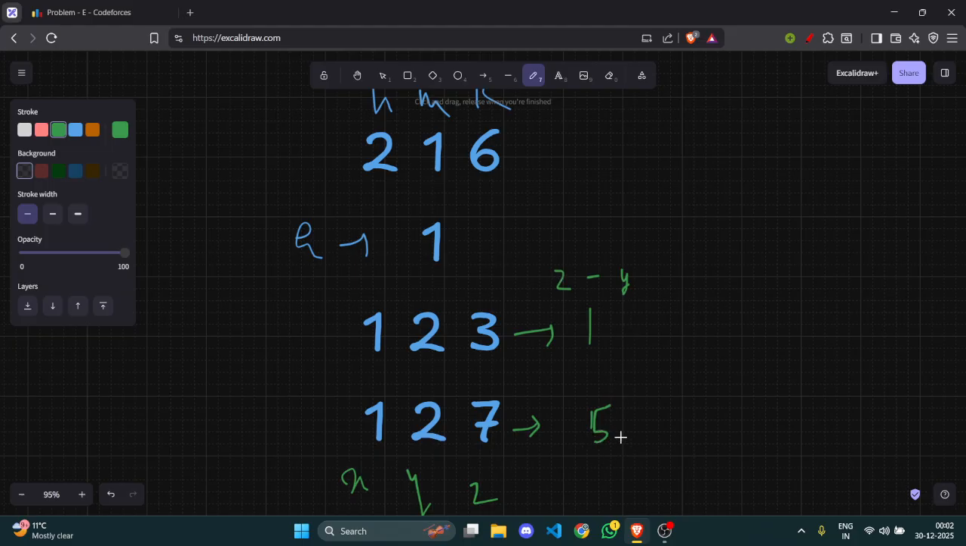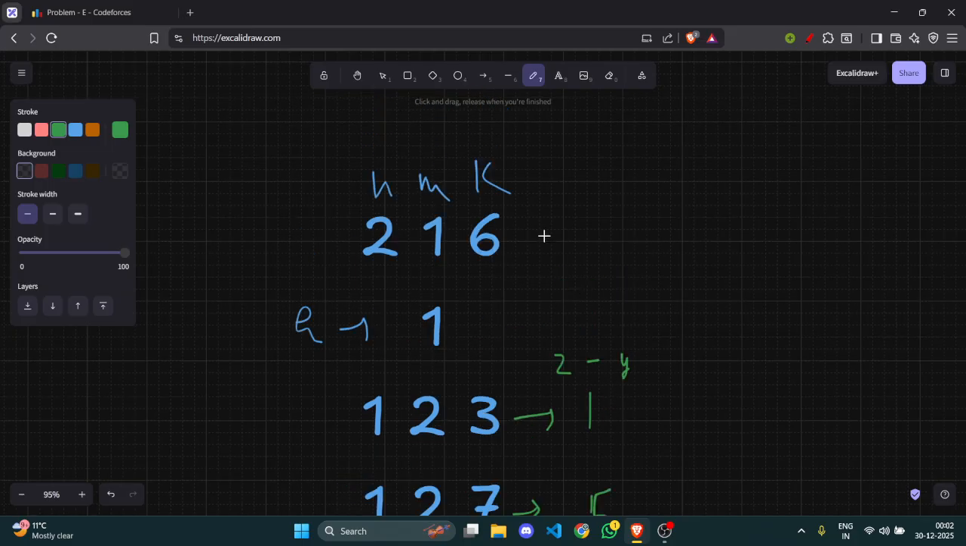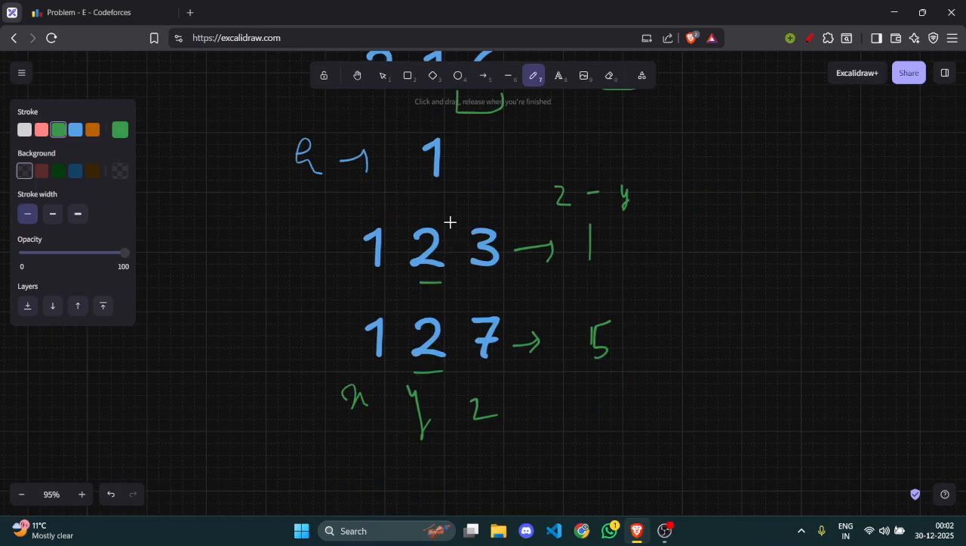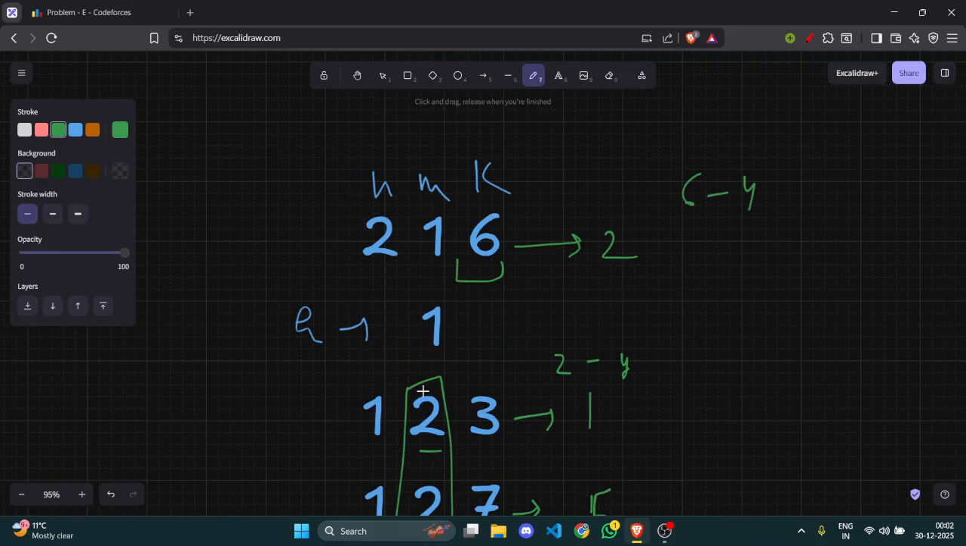So he has extra demand of five. He has extra demand of one. But the money we have left is only two, because six minus four is already done, because these two are already demanding four money. So we don't have any choice here. So now we have only two money left.